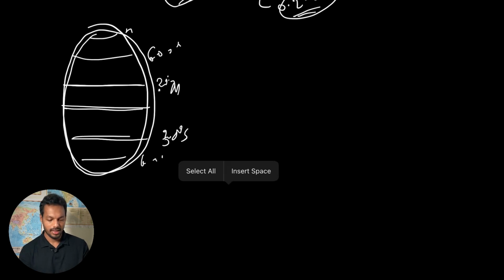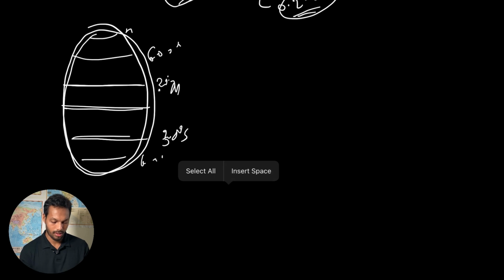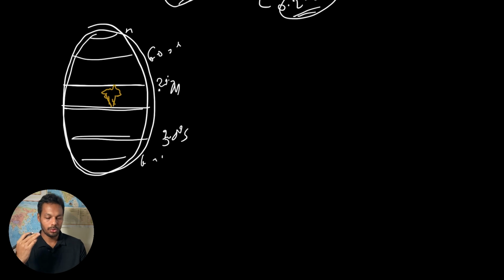So basically India falls near this. India falls at this place, between 8° and 32° north latitude. So it is nearly at the equator, and you can find tropical and subtropical types of climate in India.